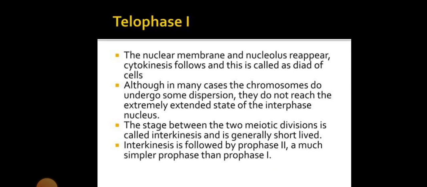Telophase 1. The nuclear membrane and nucleolus reappear, followed by cytokinesis and the formation of two cells. In many cases the chromosomes do not reach the extremely extended state of the interphase nucleus. The stage between the two meiotic divisions is called interkinesis. It is generally short-lived, and is followed by prophase 2, which is much simpler than prophase 1.